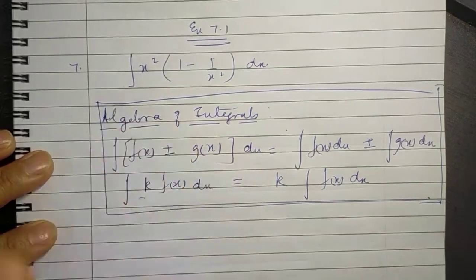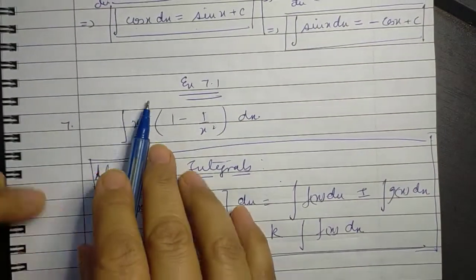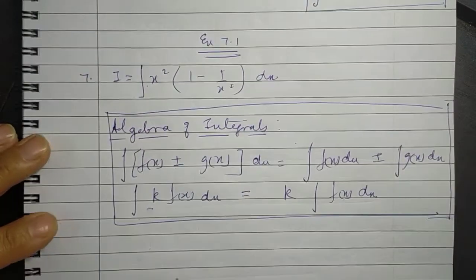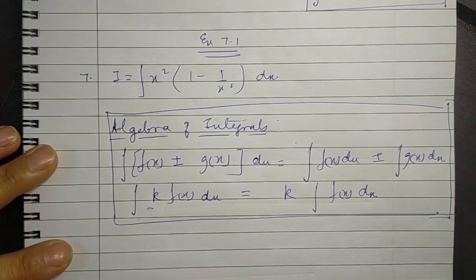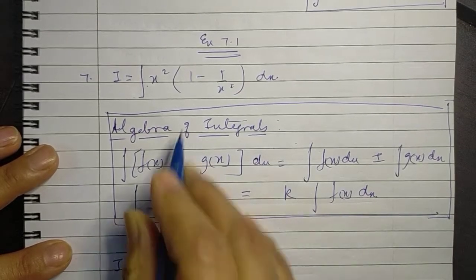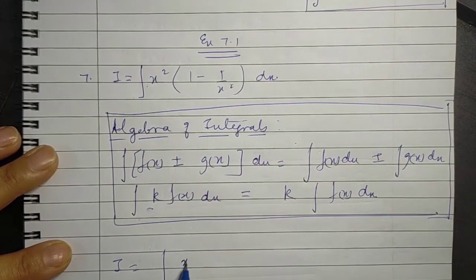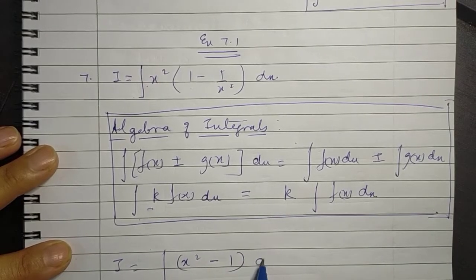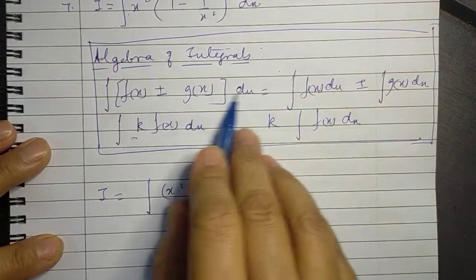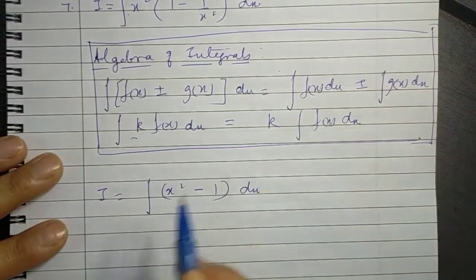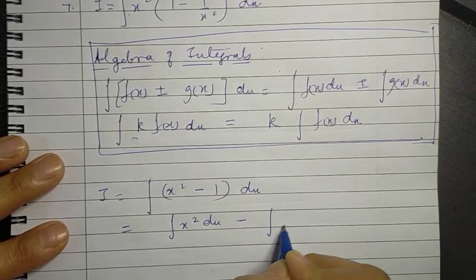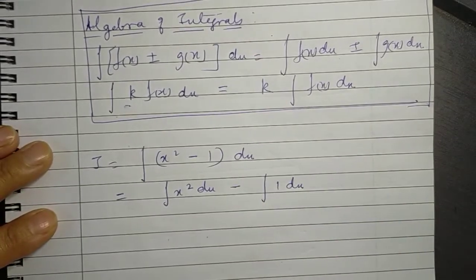Okay, so let's start. First of all, given an integral to be solved, we will always name it as capital I. That's a standard notation for an integral. So what do we get? I is equal to, let's open these brackets, we get x square minus 1 into dx. So using this result of algebra of integrals, we will get it is equal to integral of x square dx minus integral of 1 dx.